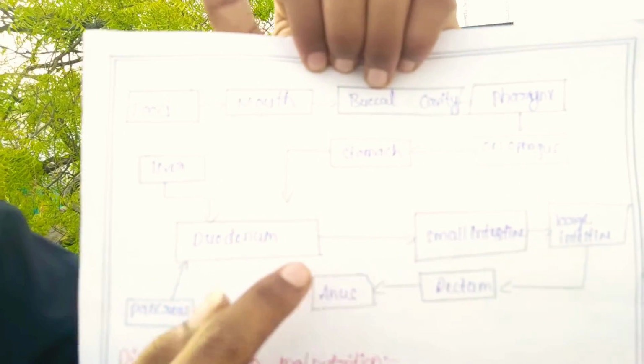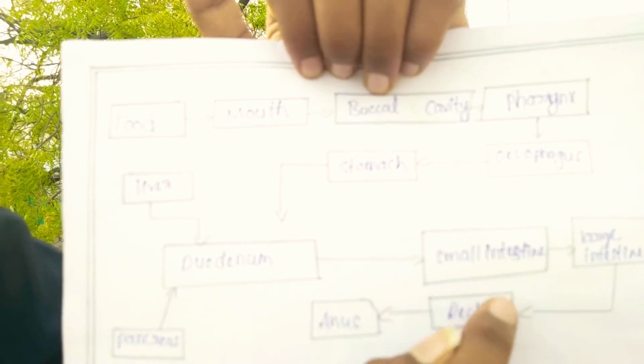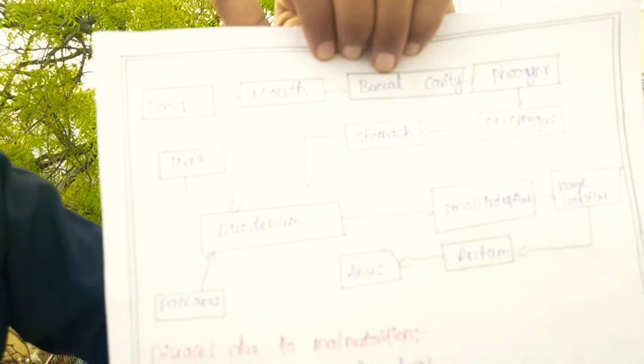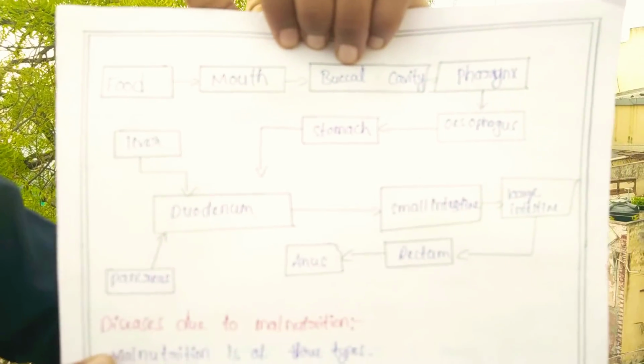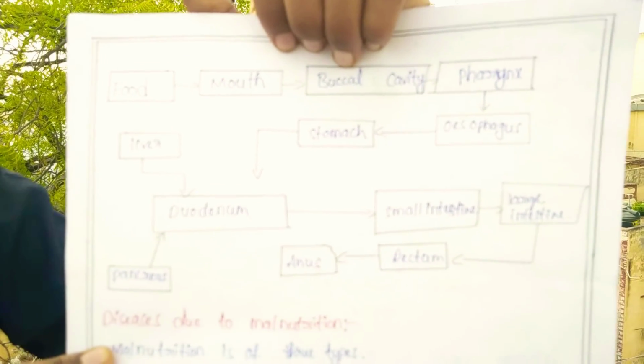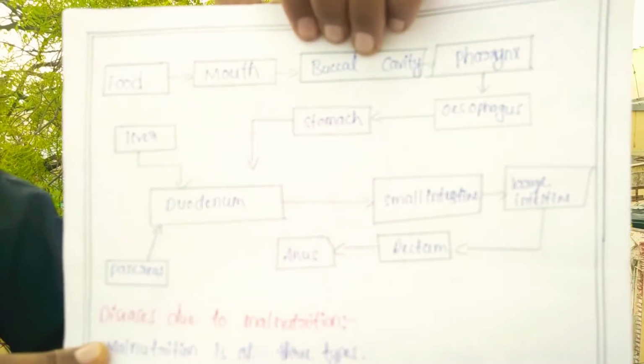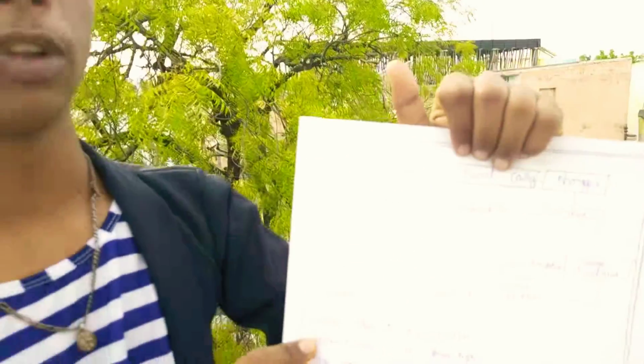Through the duodenum, the food enters the small intestine. In the small intestine, there are finger-like structures known as villi. On the villi, there is epithelium tissue. Through the epithelium tissue, the absorption of food materials, amino acids and fatty acids takes place.